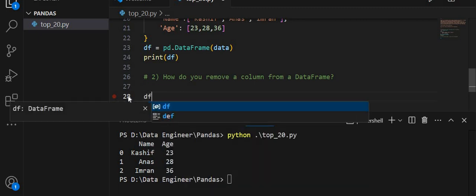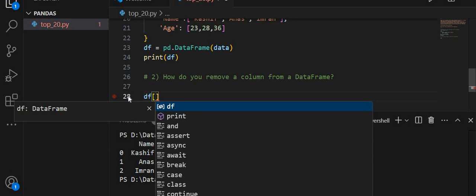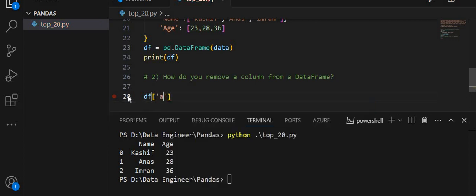The data frame is df and we have to remove a column. In this case, I am going to remove the age column. The age column I want to remove.